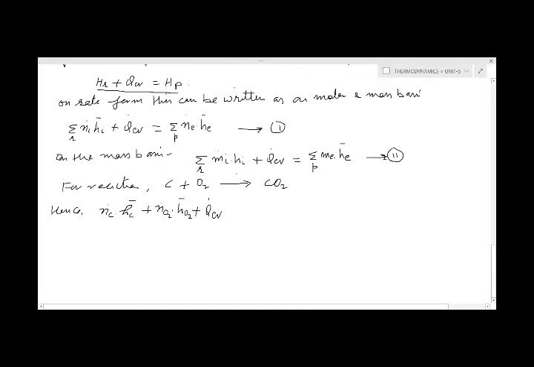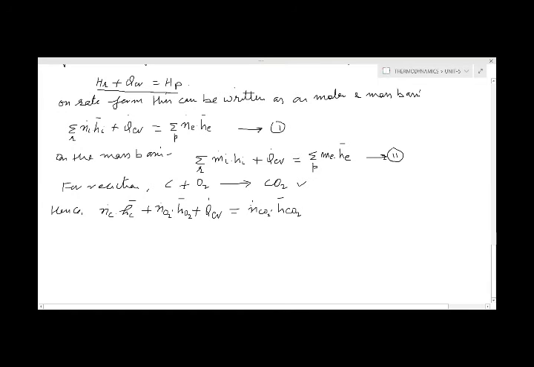This is the part we have written here for the reactants, and that will be equal to, because in the product we are getting only the carbon dioxide, so we will write N dot CO2, number of moles of the CO2, multiplied by H bar CO2.